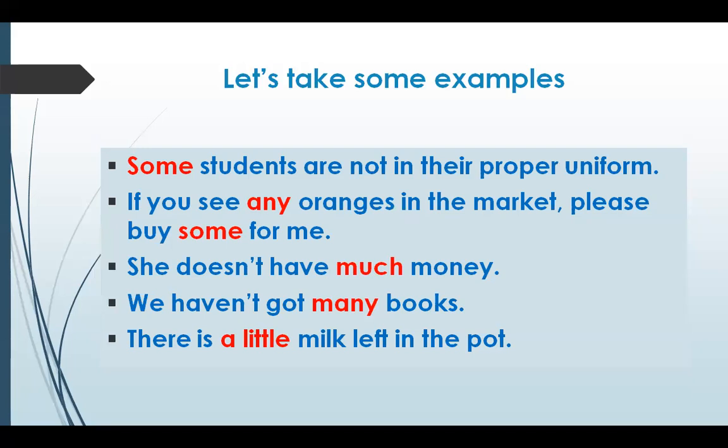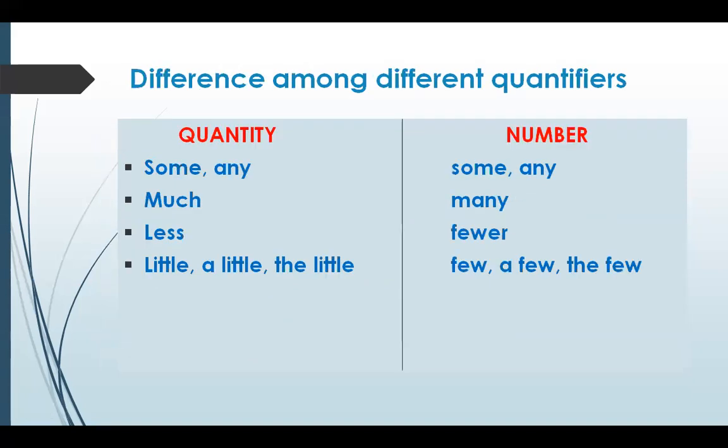Now see, in some sentences the noun is countable. In some, the noun is uncountable. And we have used these determiners in some way or the other, which refers to quantity or number. So let's understand the difference among the different quantifiers. Quantity is used like some, any, much, less, a little, the little.